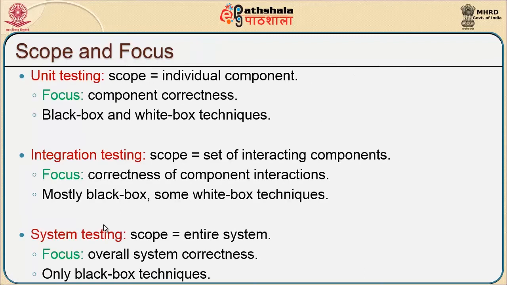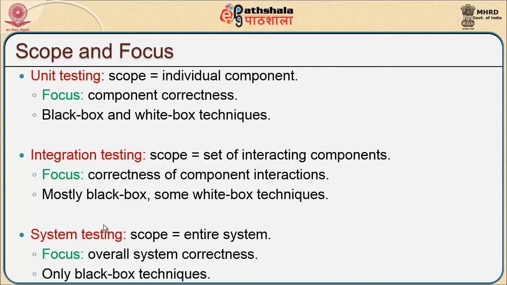As we have indicated on the various strategies of component level, starting from the unit, integration, system and acceptance, we tend to understand the focus and scope of each and every testing strategy.